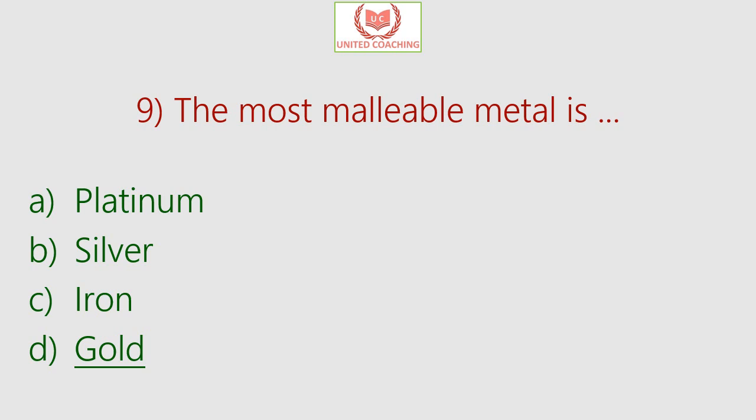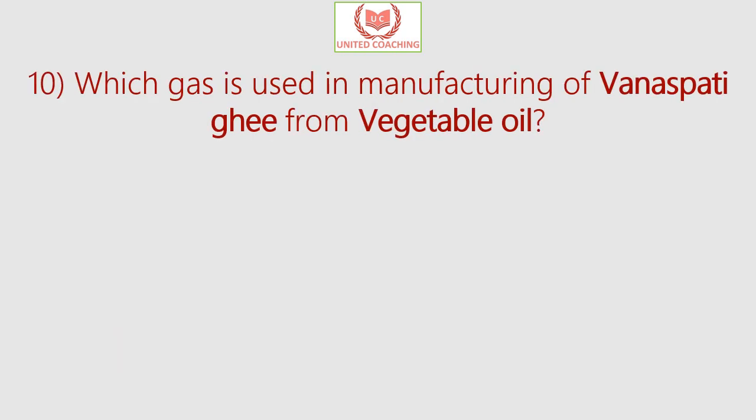So answer is gold is the most malleable metal. Our next question is, which gas is used in manufacturing of Vanaspati ghee from vegetable oil?